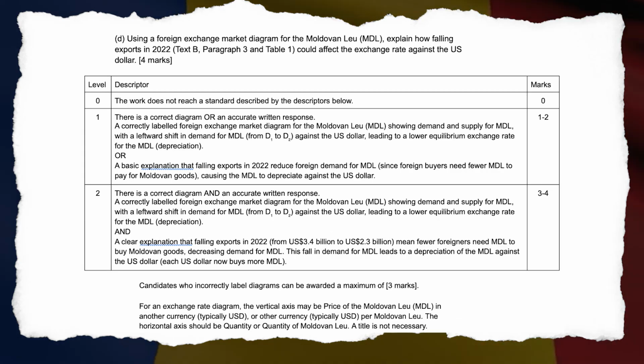D. Using a foreign exchange market diagram for the Moldovan lei, explain how falling exports in 2022, text B, paragraph 3 and table 1, could affect the exchange rate against the US dollar. 4 marks. Level 1. A correctly labeled foreign exchange market diagram for the Moldovan leu, MDL, showing demand and supply for MDL, with a leftward shift in demand for MDL from D1 to D2 against the US dollar, leading to a lower equilibrium exchange rate for the MDL, depreciation.